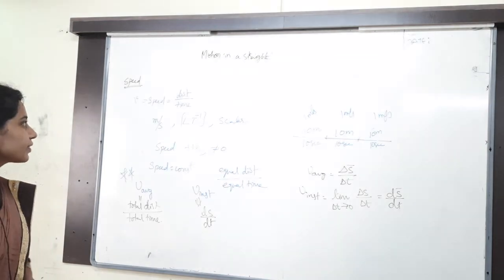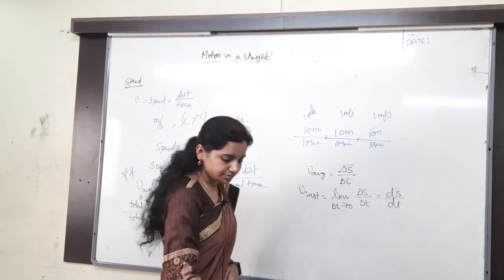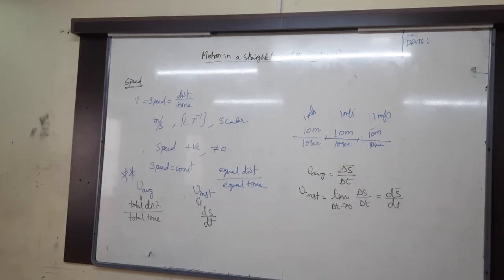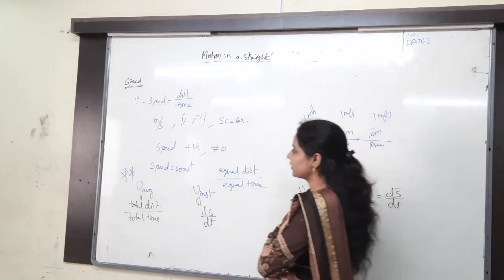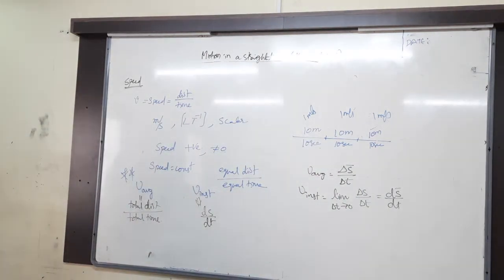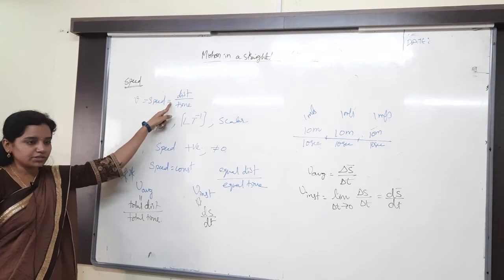Speed: the distance travelled by the body in time t. Write that. V equals speed equals distance by time.